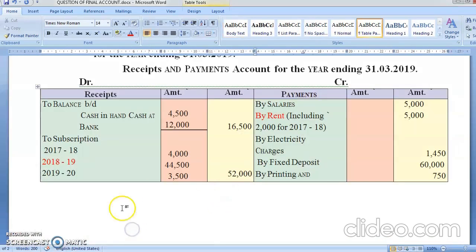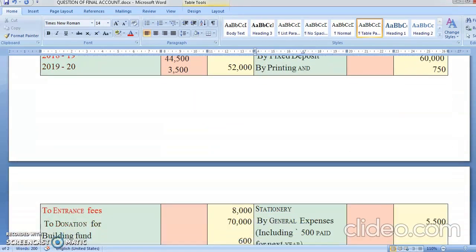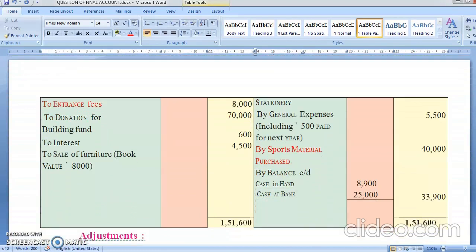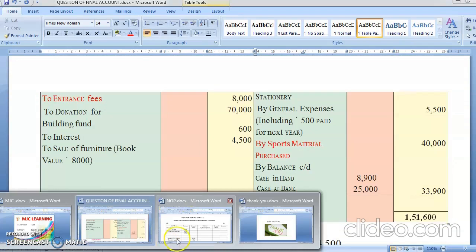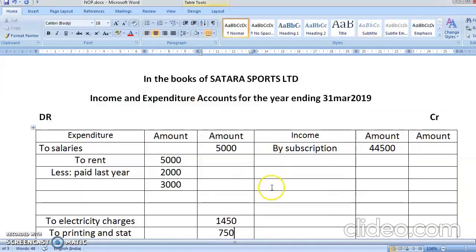Okay, so students, we have done all these items. Chalo, we'll go to the next page. Entrance fees, I have done. We'll write entrance fees on your credit side, and then we'll decide what to be done with it. I think we have read the adjustment.